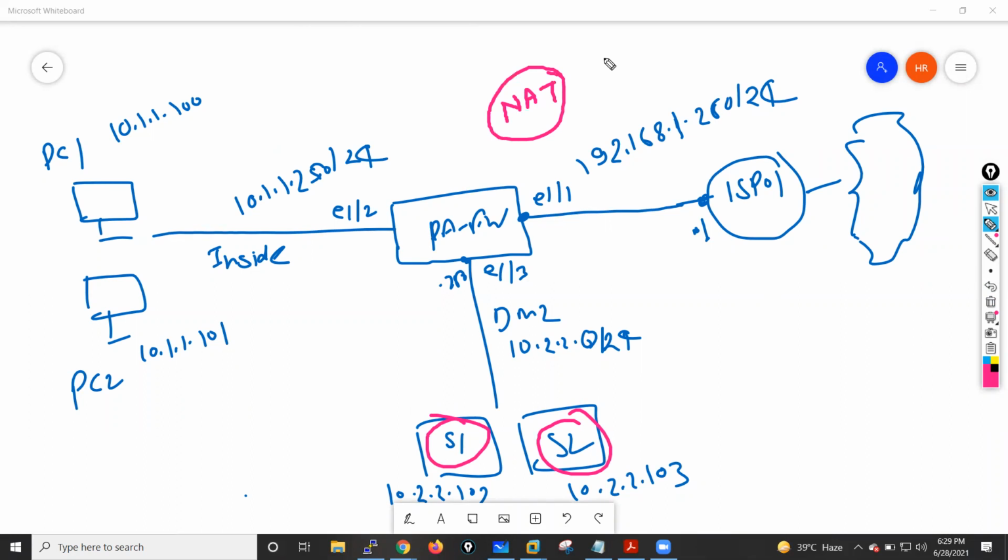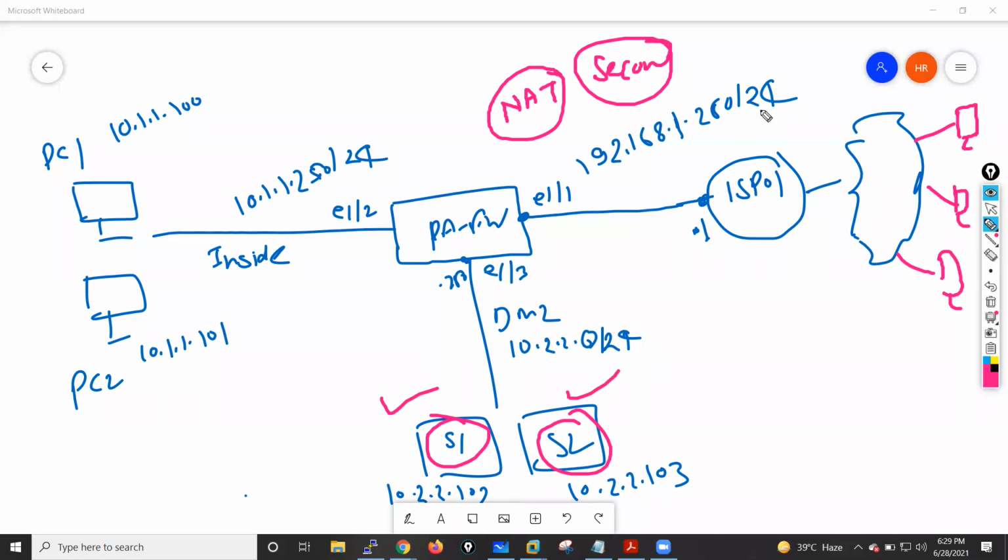I have to configure the NAT and I have to configure the security policy, because if people sitting outside want to access these two servers, I have to configure NAT and security policy to allow that access. So generally, we will configure destination NAT for hosting these two servers, and we also have to configure the security rules, right? So when we write this security policy, we have to remember one thing.